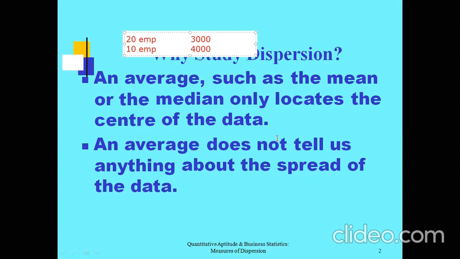So point number one, why are we learning dispersion? Dispersion is used for comparing two different data. Under central tendency, we will not be able to compare two different data, because of which we need to learn dispersion. Similarly, to measure the amount of variation or deviation in the given set of observations, we need to learn dispersion.